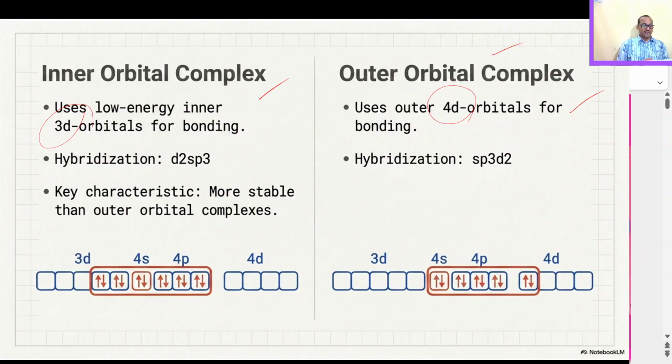Here you can see the inner 3d, 4s and 4p orbitals used for hybridization. For the outer orbital case, the 4s, 4p and 4d orbitals are used for hybridization.